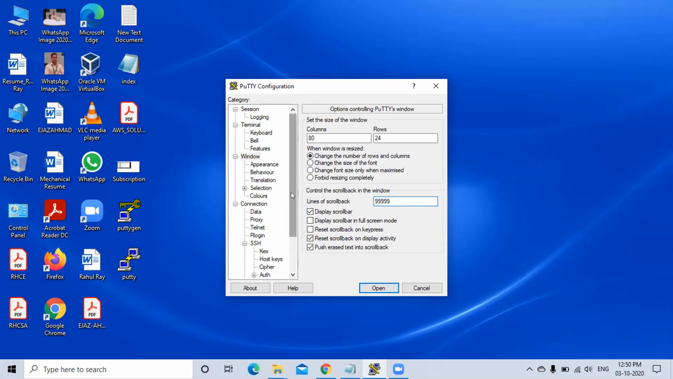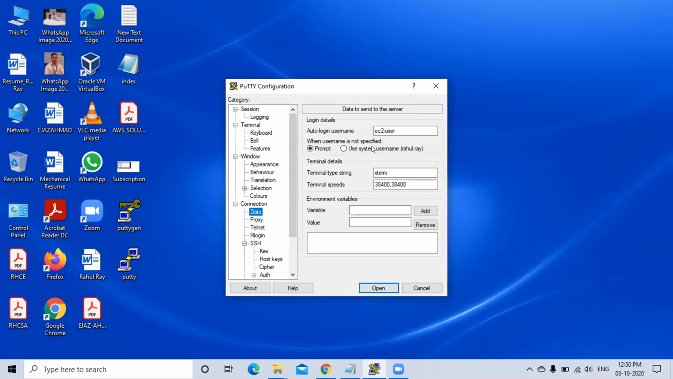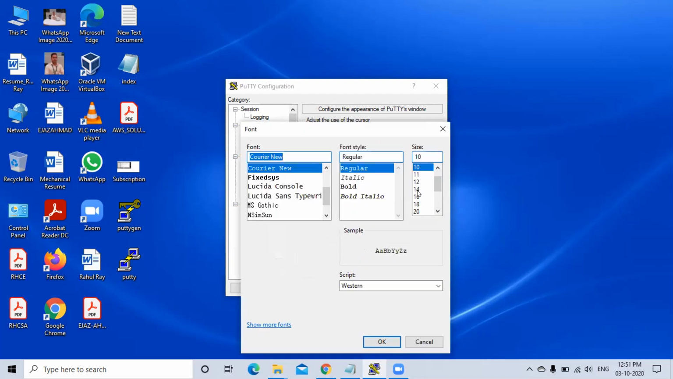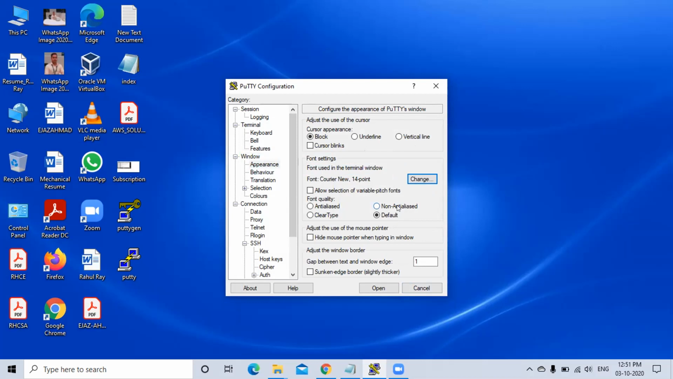Now you go to data. Username I have given here. Okay. Now click on appearance in the window section. Click on change. Now click on that font size. Make it 14. Done. Wait one second. Now you click on colors in the window section.